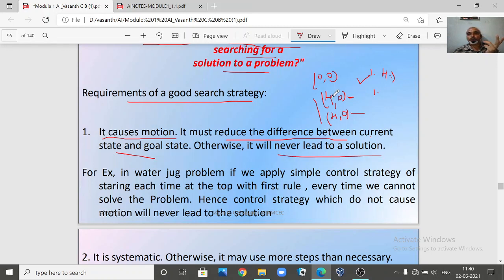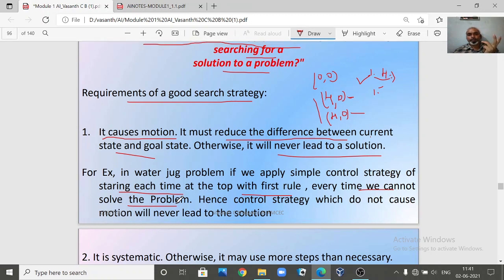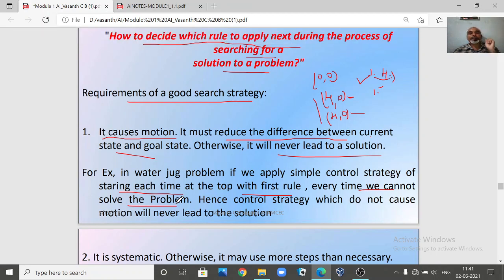If there is no motion like this, and we keep on applying rule number 1, you will be in the same place, 4, 0 itself. For example, in the water jug problem, if we apply a simple control strategy of starting every time at the top with the first rule, we cannot solve the problem, we cannot get the answer. So that's what the first requirement says.